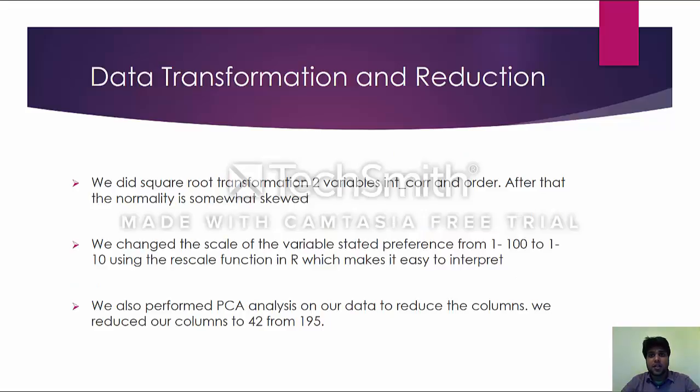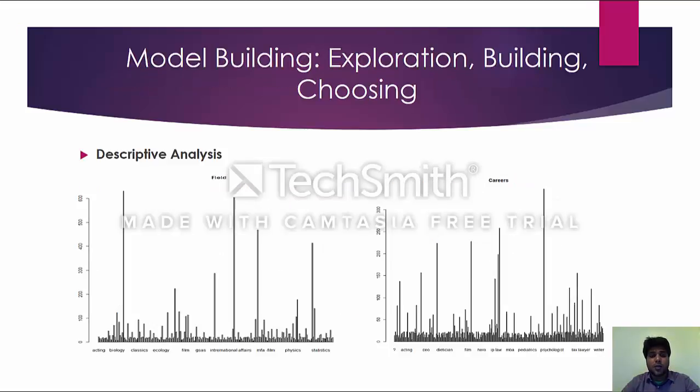Next was the data transformation and reduction. We did a square root transformation for 2 of the variables, interest correlation and order. After doing the square root transformation, we saw that normality is somewhat skewed. We changed the scale of the variable stated preference from 1 to 100 to 1 to 10 using the rescale function in R, which makes it pretty simple to interpret. We also performed PCA analysis on our data to reduce the columns, and we reduced our columns to 42 from 195. Next is the model building part, which will be explained by my teammate Ruben Cardoza.